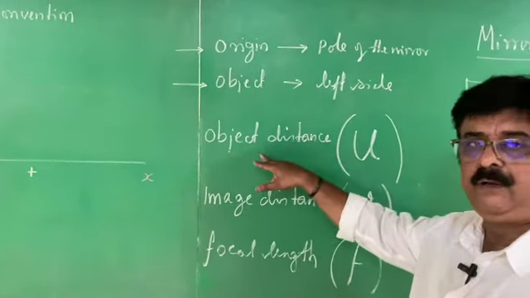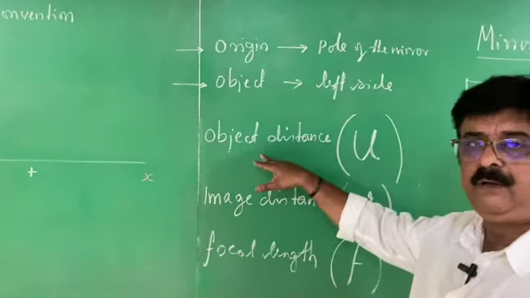For a concave mirror facing left side, the principal focus is in front of the mirror. Therefore, focal length of the concave mirror is negative. In the case of a convex mirror, the principal focus lies behind the mirror. Therefore, focal length is positive. Always we keep the object on the left side. Therefore, object distance should be taken as negative.